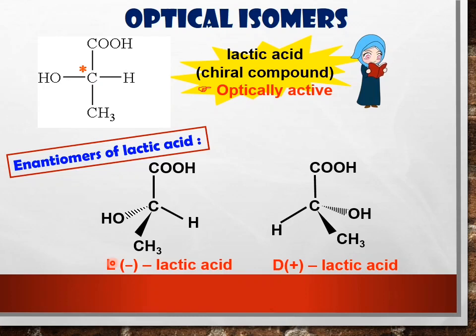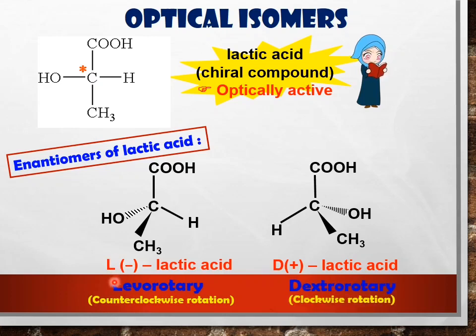We draw it by using the wedge dash wedge line formula. So for this structure, the enantiomers of lactic acid, we have two structures. First, we have the laevorotatory structure, which is counterclockwise rotation, while the dextrorotatory structure is clockwise rotation. So this is what we call the mirror image of lactic acid, or normally we call it an enantiomer.